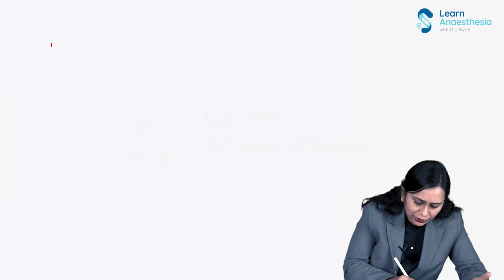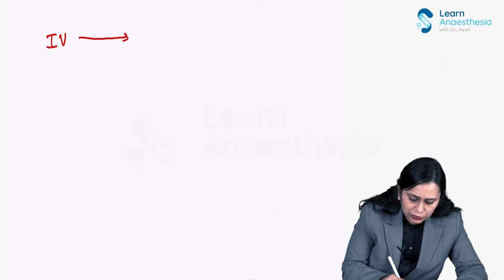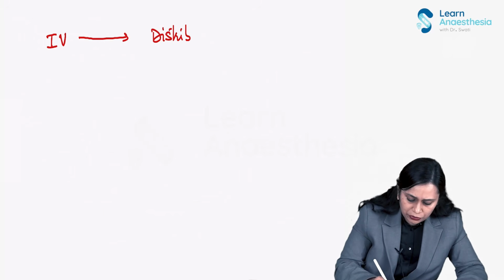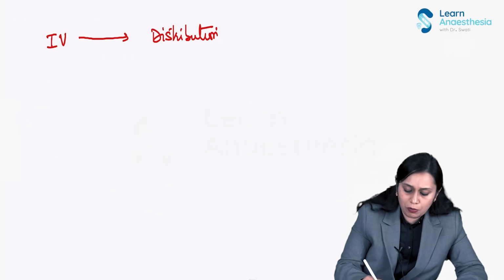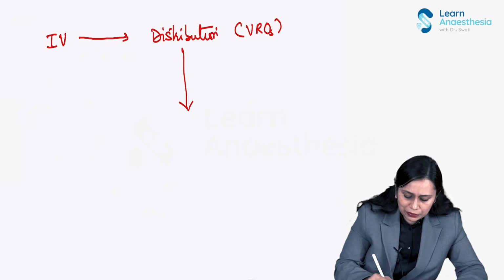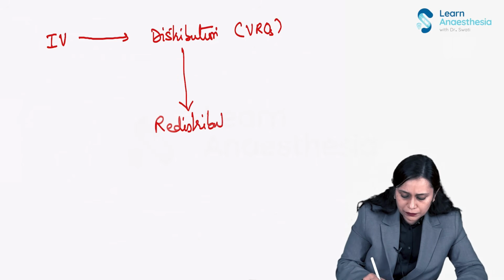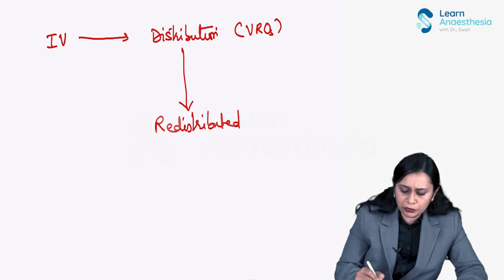What did I tell you? I told you that when we give the drug intravenously, initial distribution happens, right? More to the vessel-rich organs. Then it is redistributed. How is it redistributed?